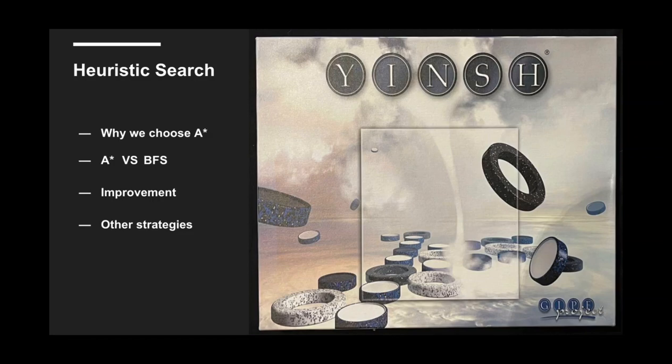I will introduce heuristic search and the heuristic function of A-star. Before choosing the algorithm, we referred to the reference case given by the teacher, the blind search algorithm BFS. But there is a disadvantage. BFS will search sequentially according to the search order. If the state space is relatively large, its efficiency will be very low. The heuristic search algorithm uses information about the current problem to search, which can reduce the number of searches and improve the search efficiency. So we think heuristic search will be better than blind search.